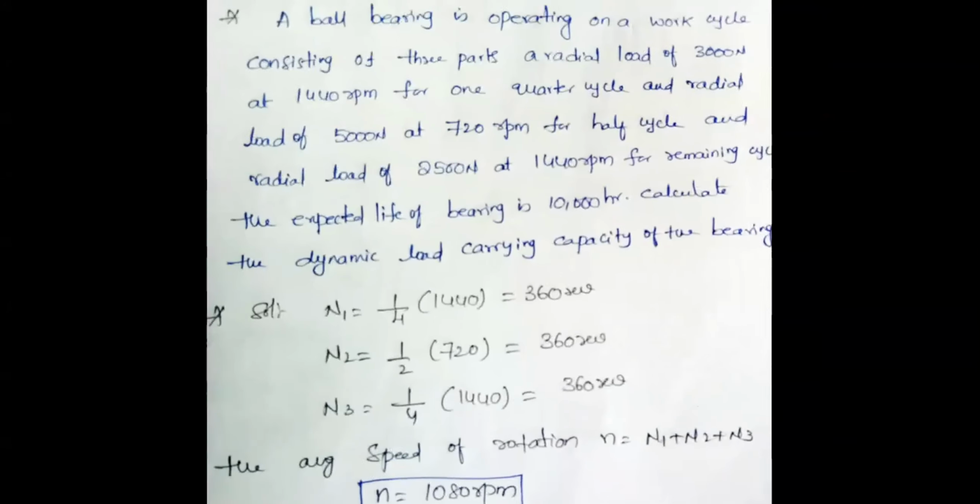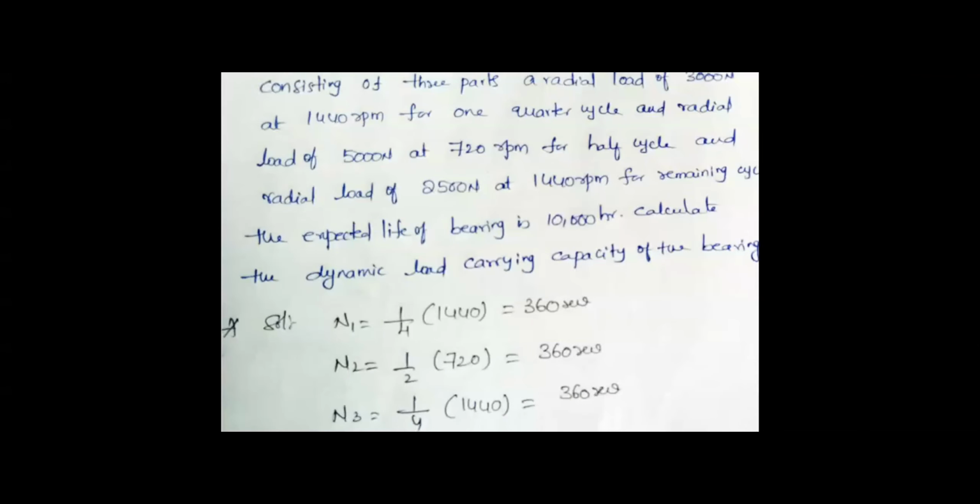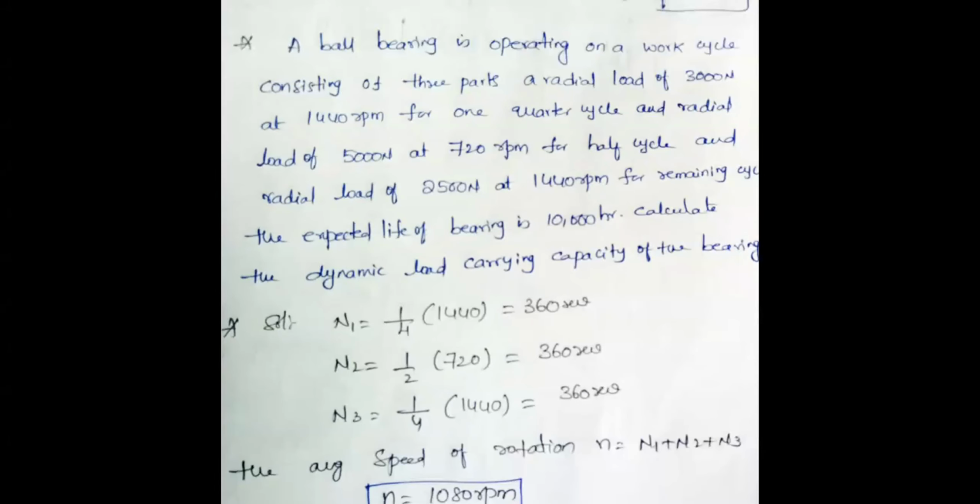Please observe this point, same problem. Then you can easily understand. I'll simply read out the problem. Here also a ball bearing is operating on a work cycle consisting of 3 parts, that is 3 cycles. A radial load of 3000 newtons at 1440 rpm for 1 quarter cycle. A radial load of 5000 newtons at 720 rpm for half cycle. And a radial load of 2500 newtons at 1440 rpm for the remaining cycle.